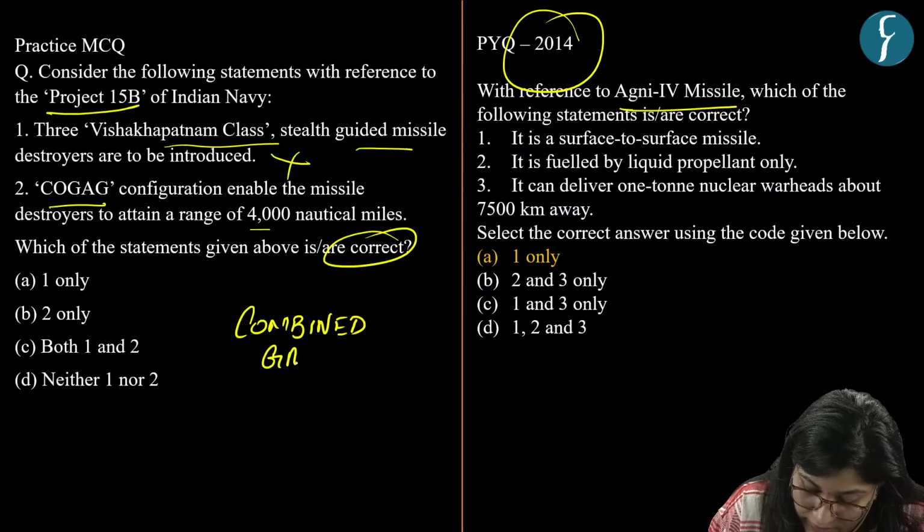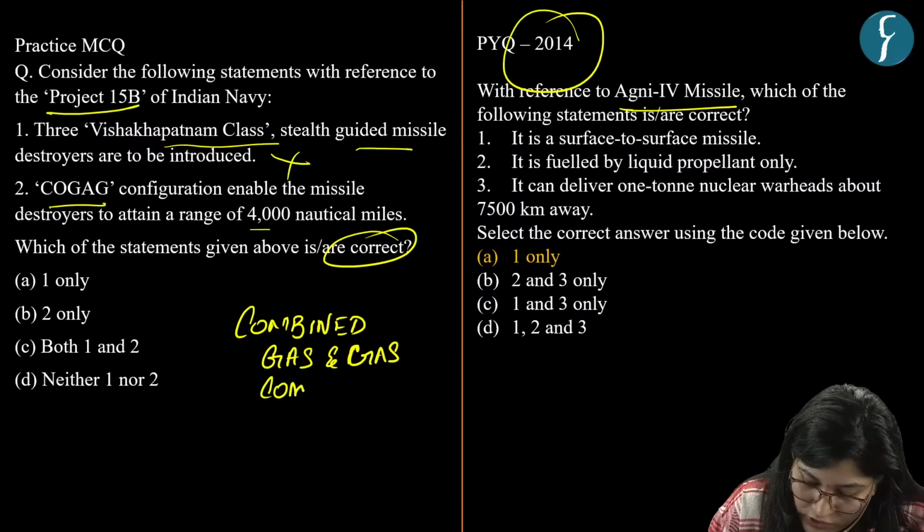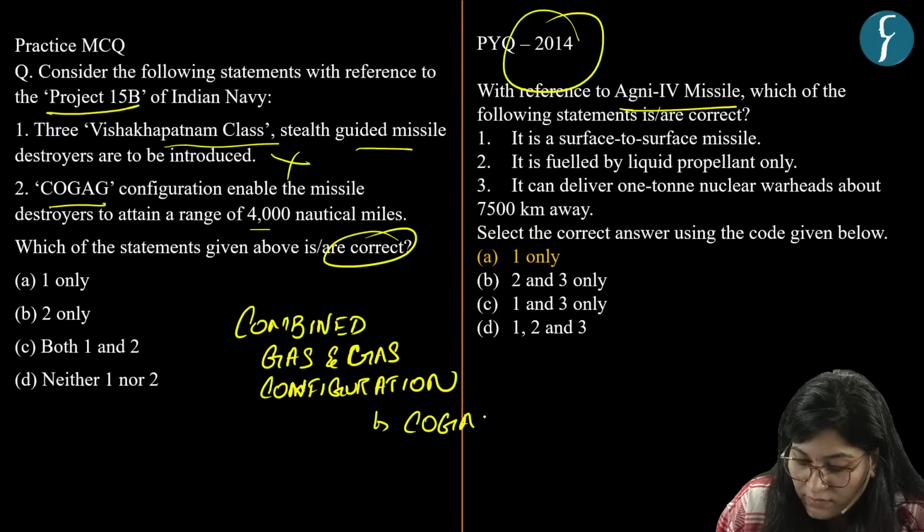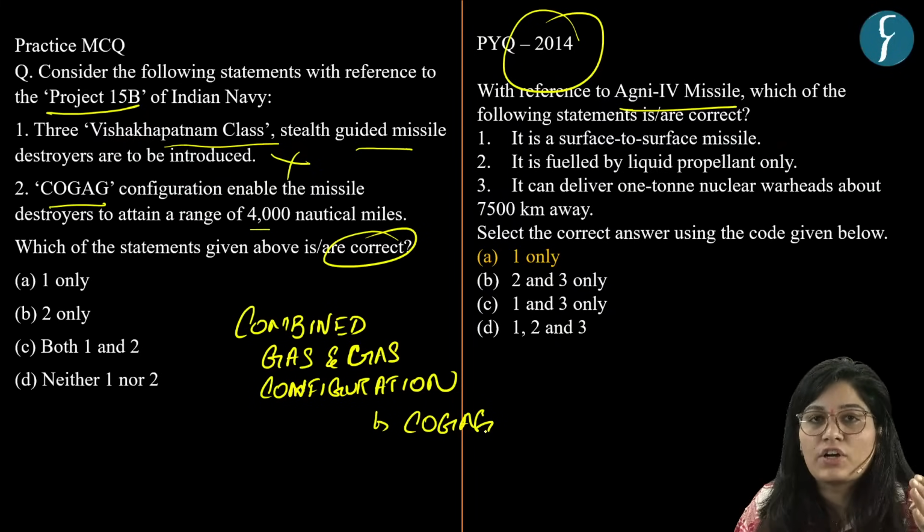combined gas and gas configuration, that is COGAG. This is combined gas and gas configuration.